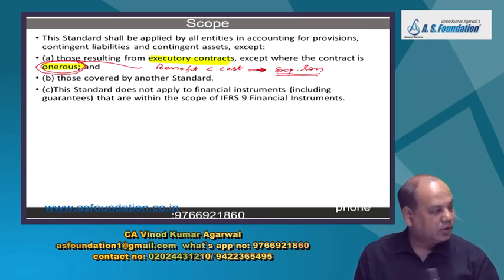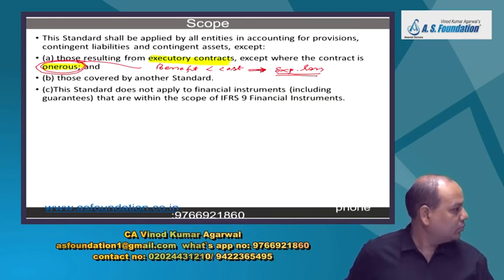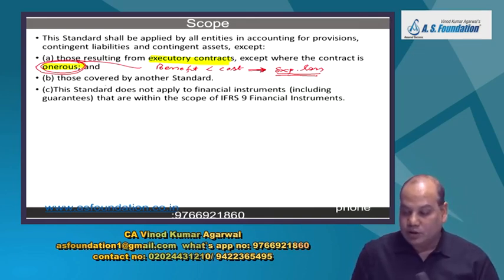This standard is not applicable with respect to those provisions which are already covered by another standard. The standard is not applicable to financial instruments, including guarantees that are within the scope of IFRS 9.